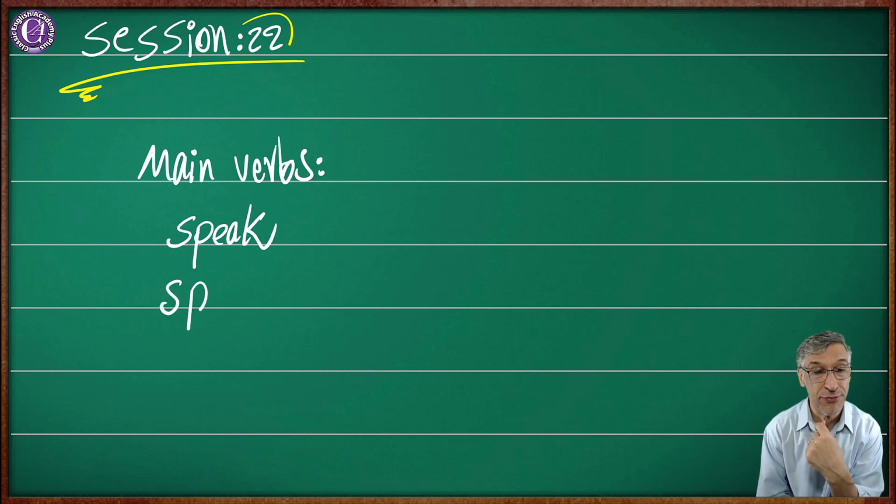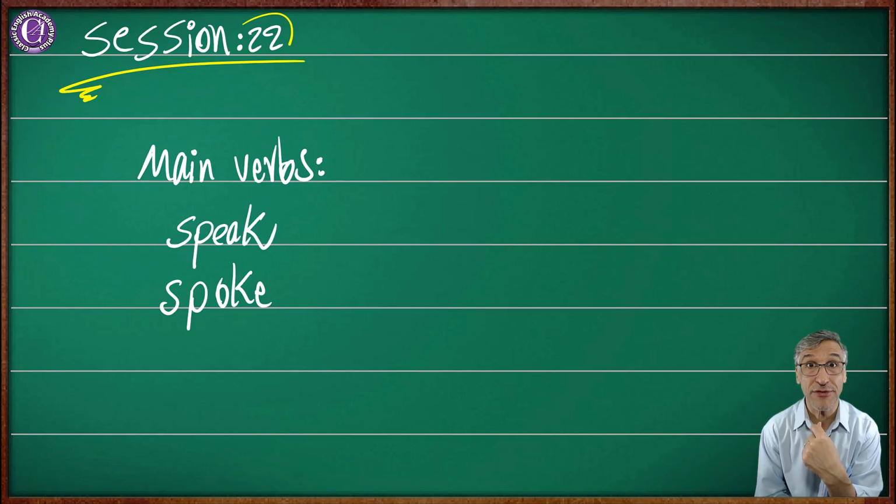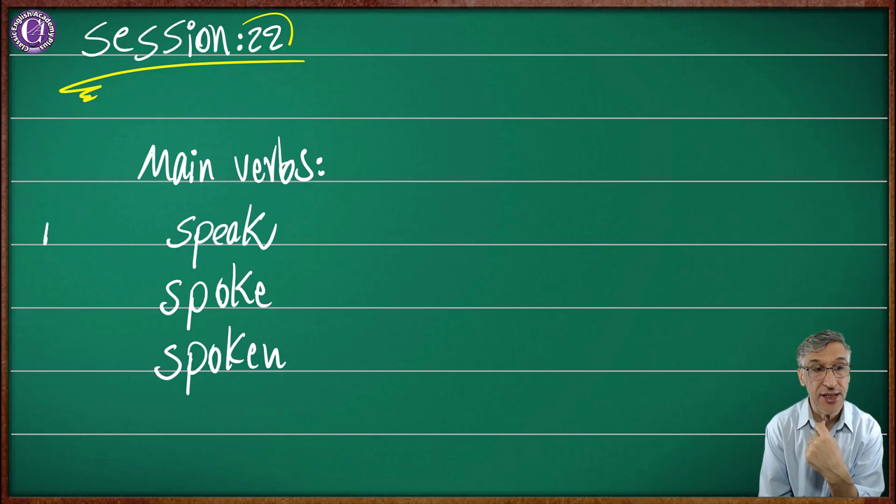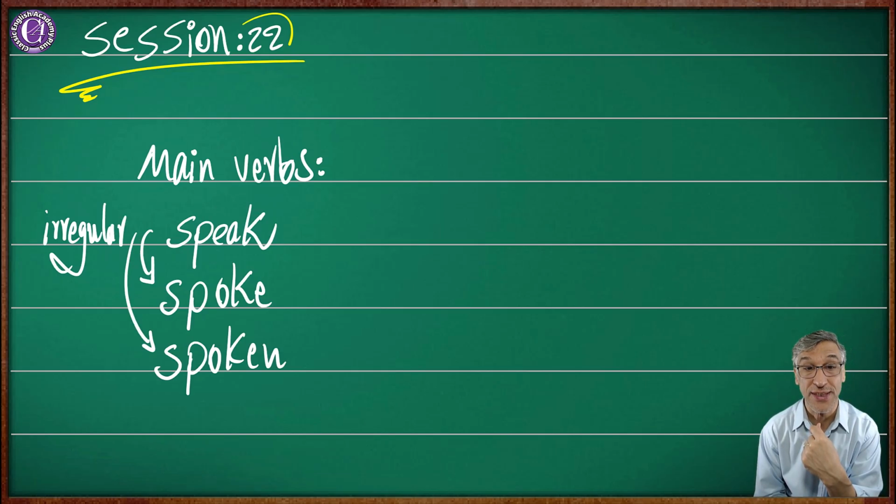Because the past form is very different. We have the third form of the verbs. Well, it is very, very important to know this, like spoken, and it is irregular. Why? Because these are changing into other forms of spellings.